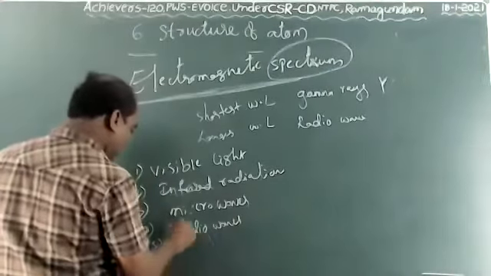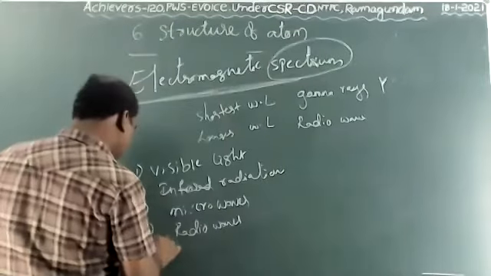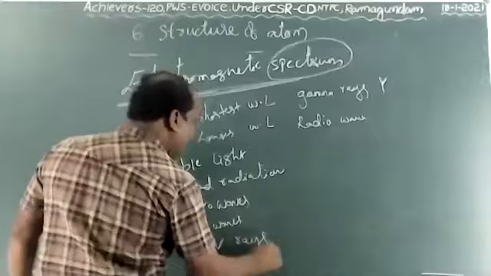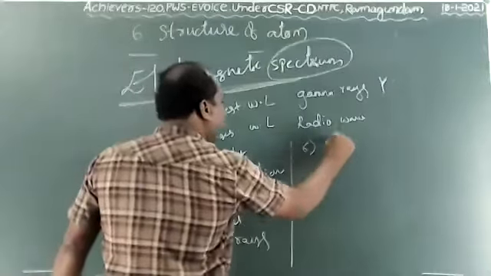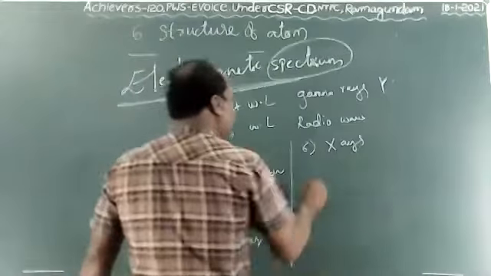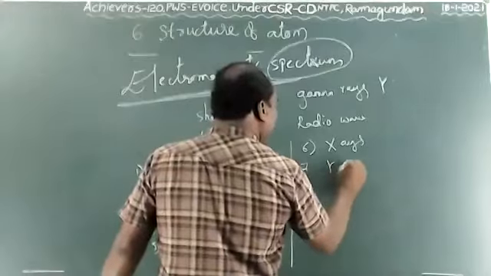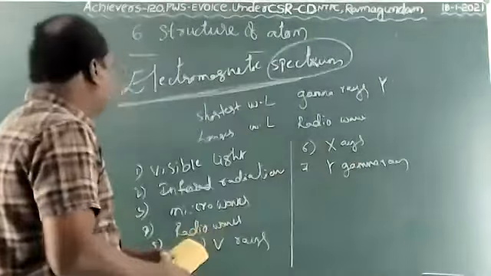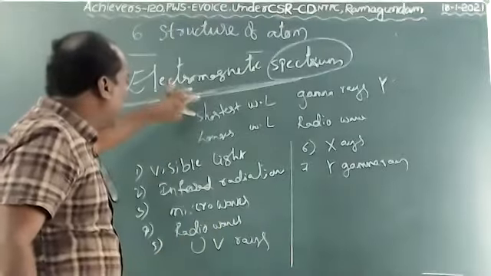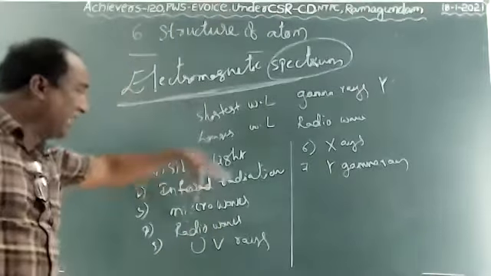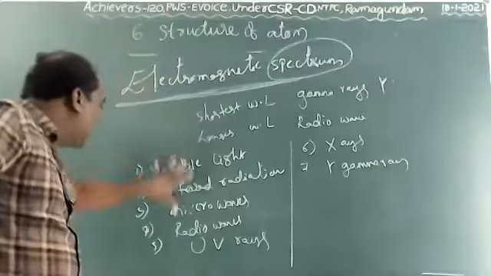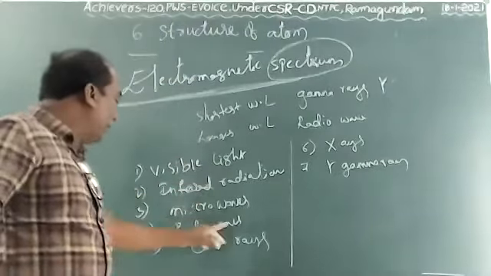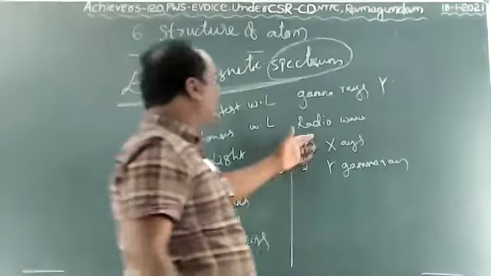Fifth is UV rays, ultraviolet rays. UV means nothing but ultraviolet. Sixth is X-rays. Seventh is gamma rays. So the electromagnetic spectrum consists of visible light, infrared radiations, microwaves, radio waves, ultraviolet rays, X-rays and gamma rays.